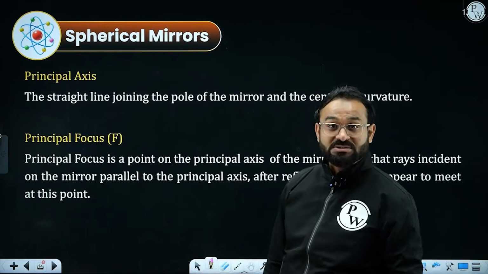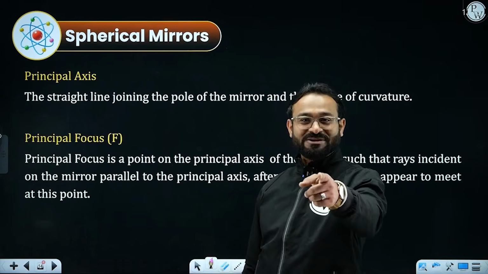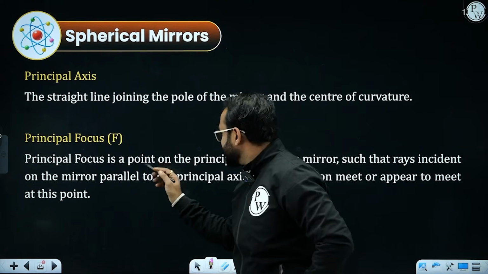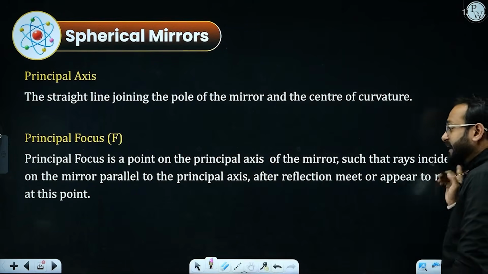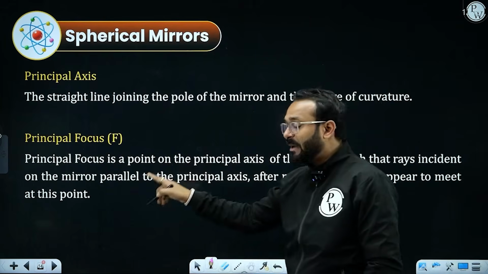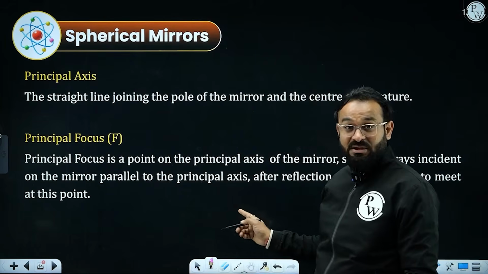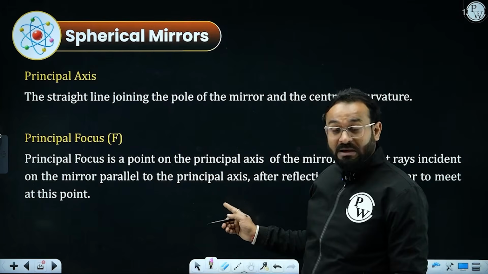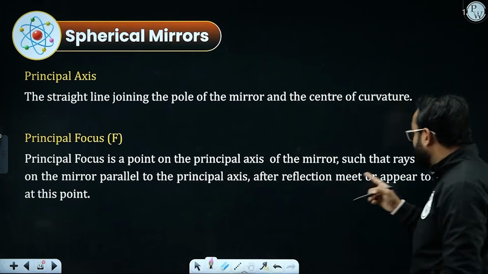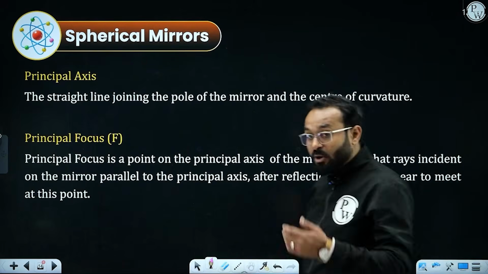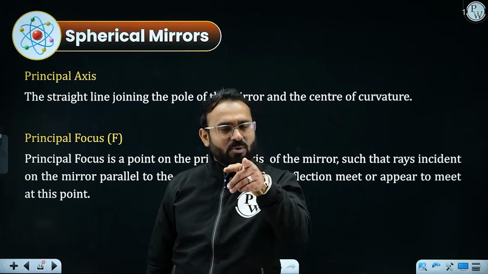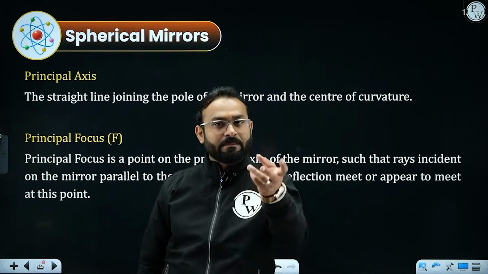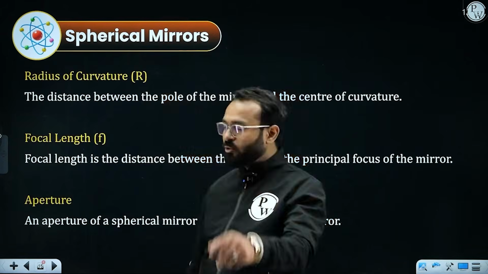Principal focus. You guys need to focus. The principal focus is the point on the principal axis of the mirror such that rays incident on the mirror parallel to the principal axis, after reflection, meet or appear to meet at this point. We need to understand what meet or appear to meet means in a few minutes.